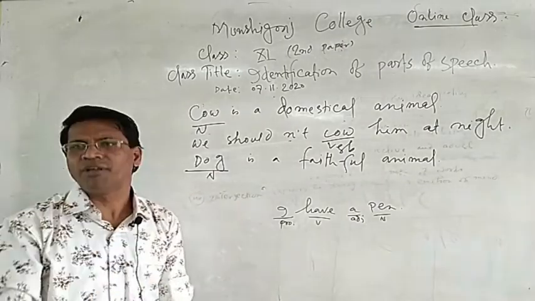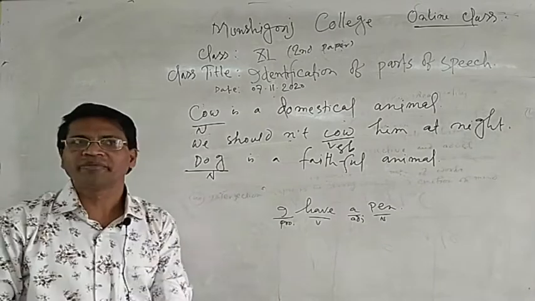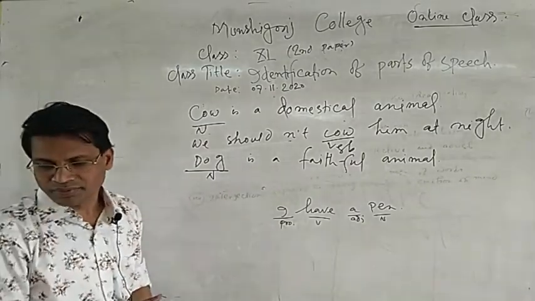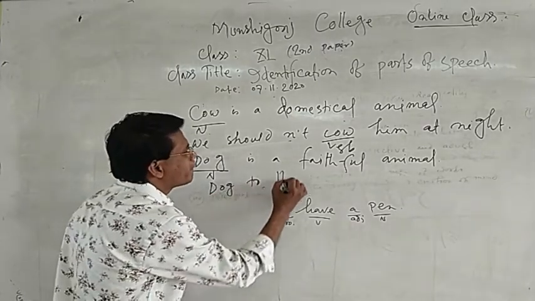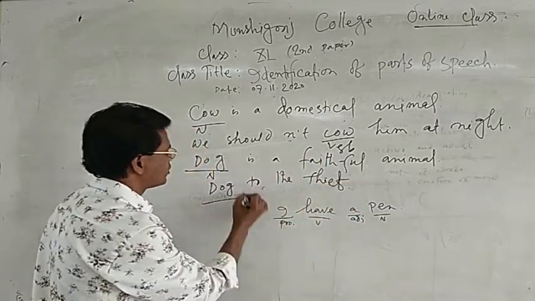A very trusted animal. But in the next example: dog the thief. Here is "dog the thief."